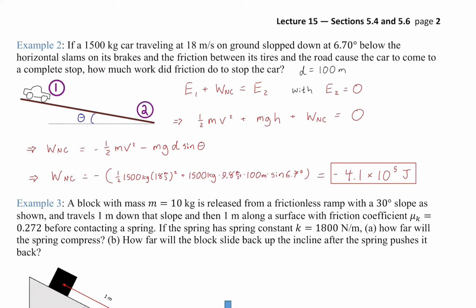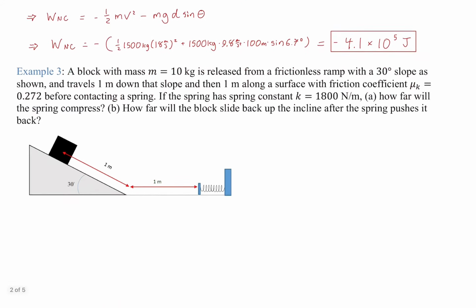So that means more work is required from friction. If it was going uphill, it would be less, because then essentially the hill is helping out friction in terms of getting rid of the kinetic energy, so friction is able to do less work. That's one of the questions I asked in the follow-up examples. We have the car going uphill, but that time I give you the friction coefficient to mix things up a bit.